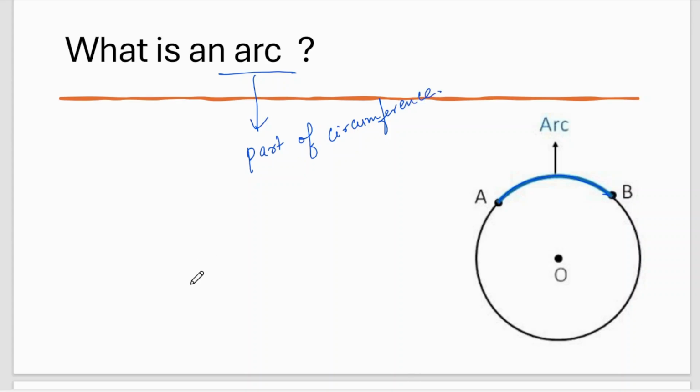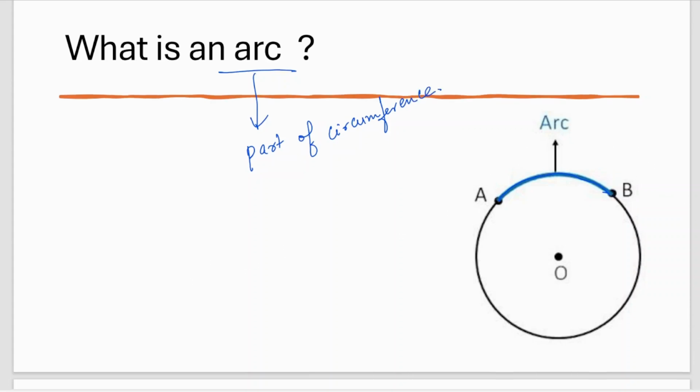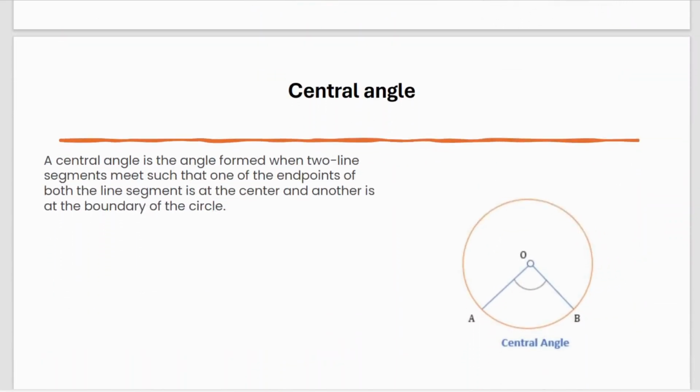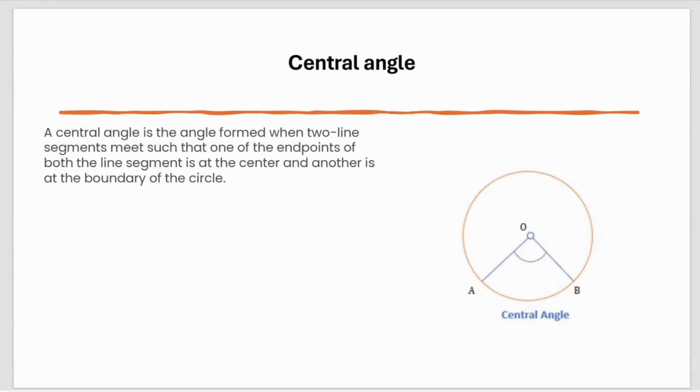Okay. Simply, we can call this an arc AB. Next is the central angle. What is the meaning of central angle? See, I have got a circle here and I have got a center O. I have denoted this center as O. And I have taken two points A and B on the circle.